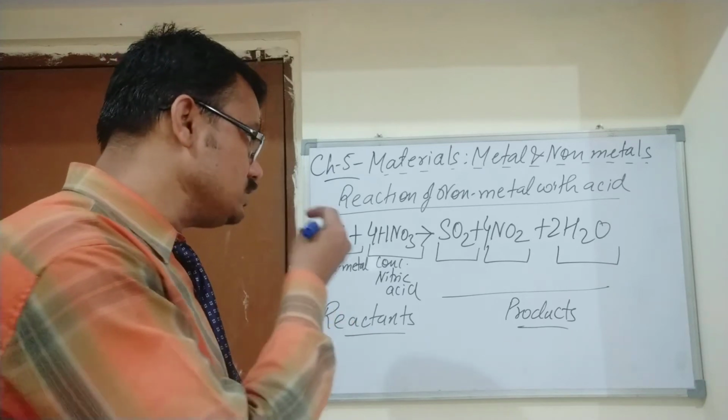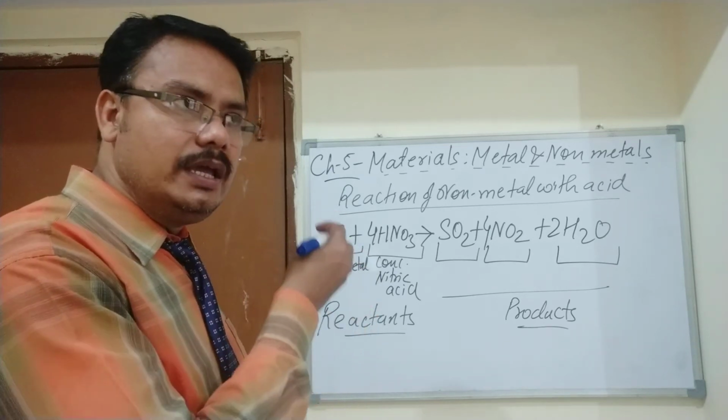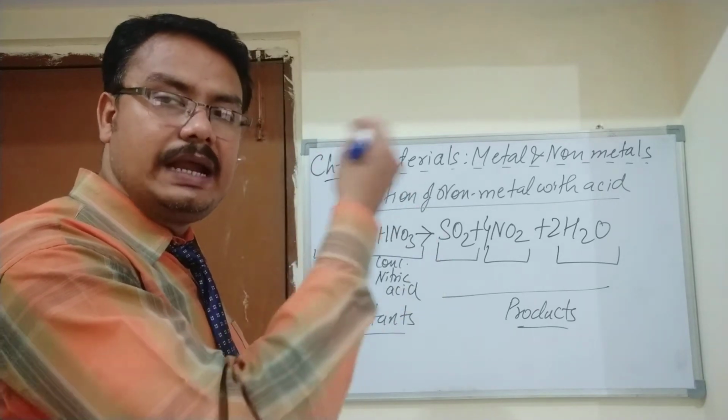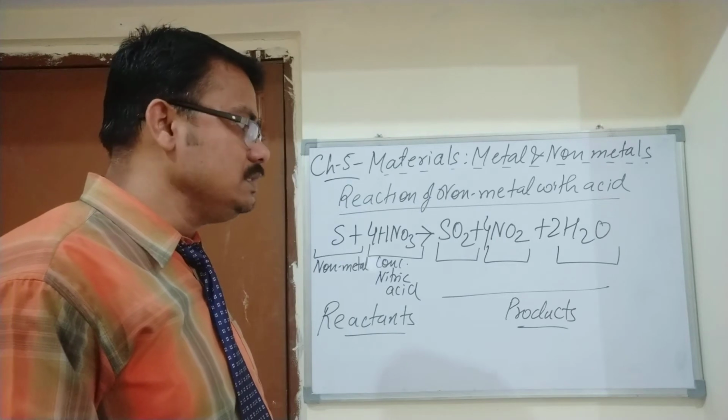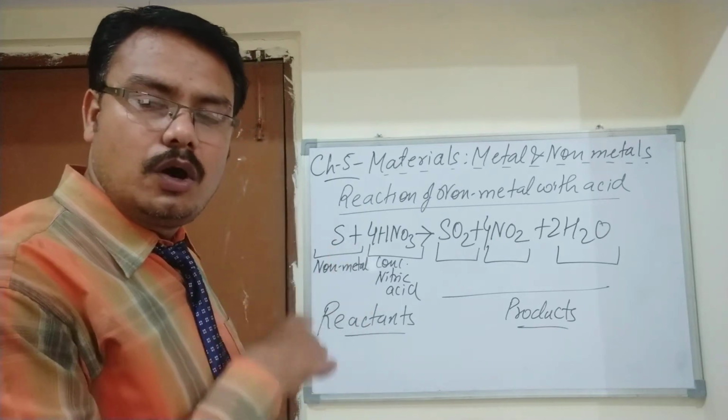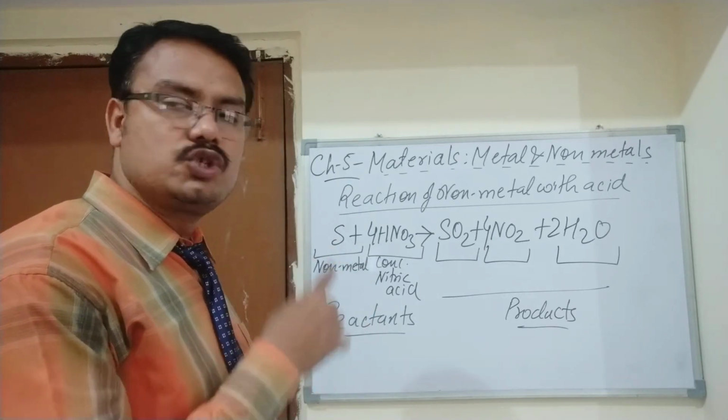When it reacts with concentrated nitric acid, sulfur dioxide, nitrogen dioxide and water are formed. These are the reactions when a non-metal comes in contact with a strong acid.